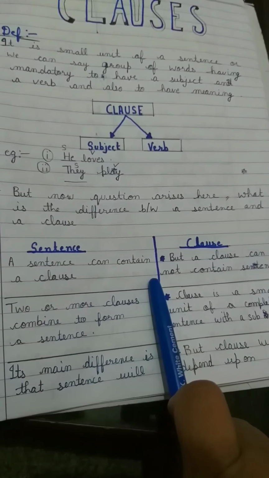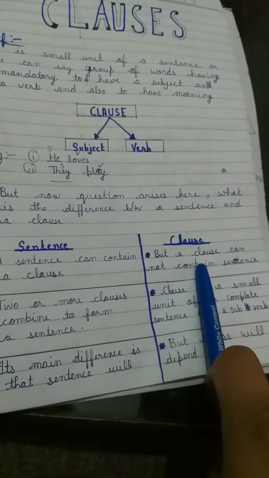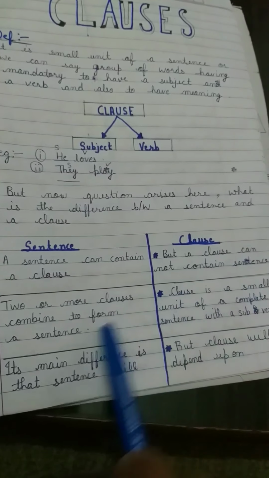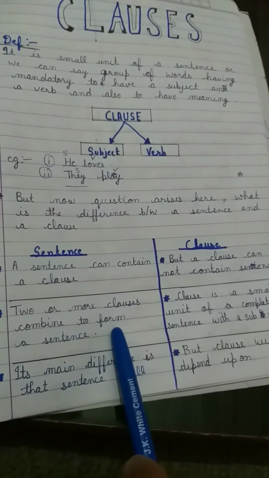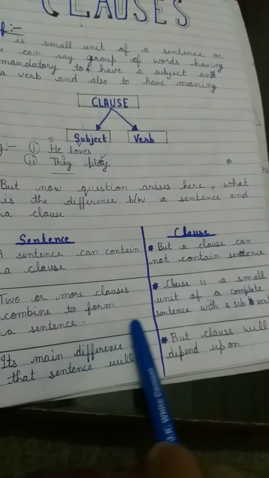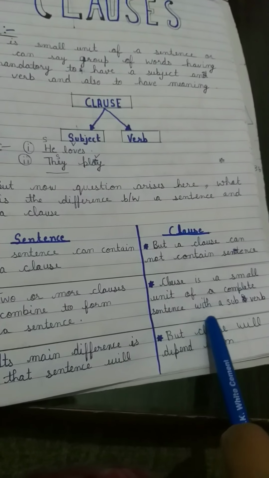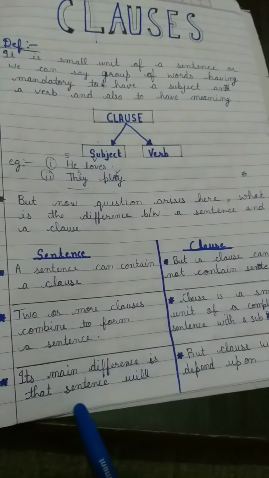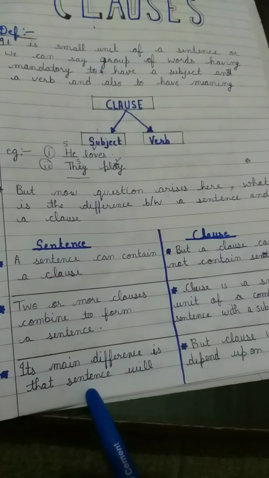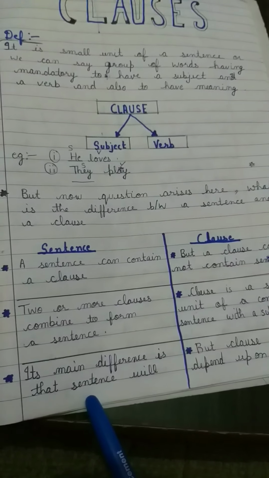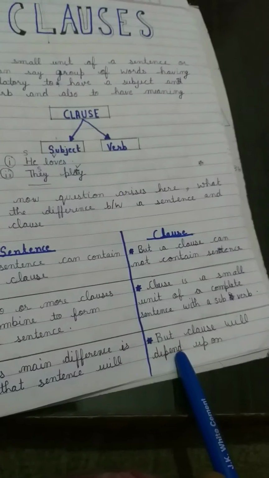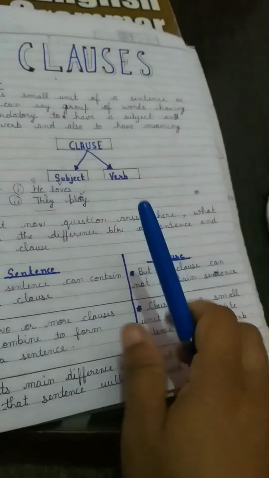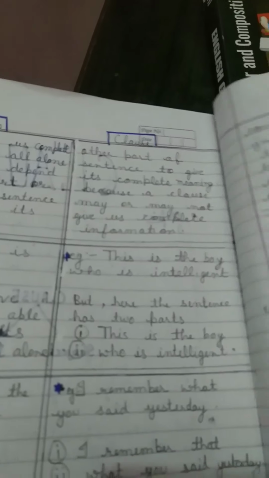So now we will have a look at the differences between a sentence and a clause. A sentence can contain a clause, but a clause cannot contain a sentence. Two or more clauses combine to form a sentence. A clause is a small unit of a complete sentence with a subject and a verb. The main difference is that a sentence will always be able to complete its meaning, but a clause will depend upon another part in the sentence to complete its meaning.